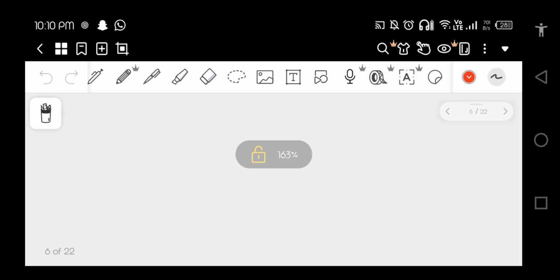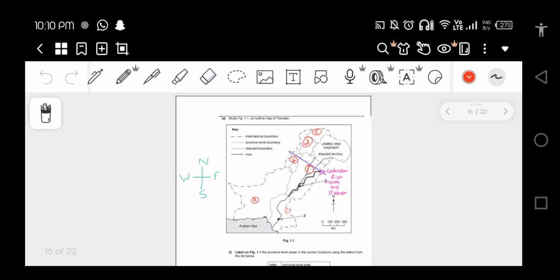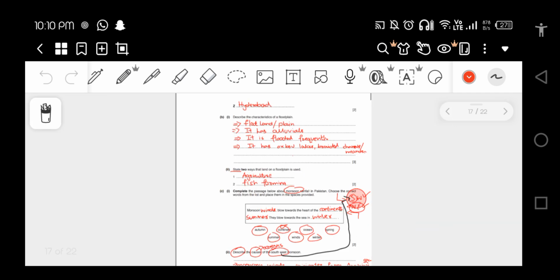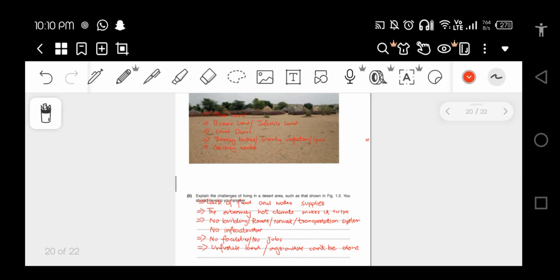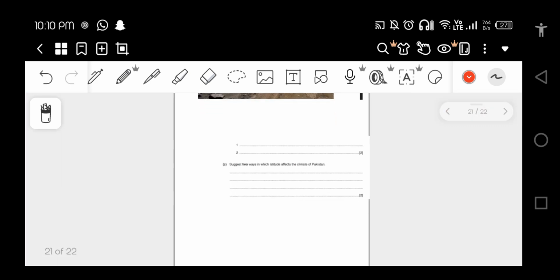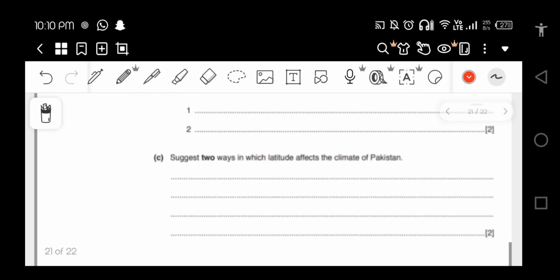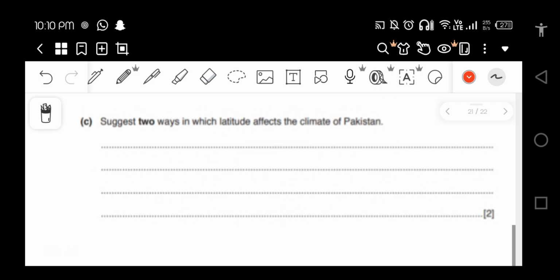Alright, so basically what we can say is how latitude affects the climate. We can say that as we go far from the equator, the cooler it is due to the indirect angle of the sun, and the second point, the closer to the equator we are, the hotter it is due to the direct sun rays. Remember, the more far we are from the equator, the cooler it is due to the indirect angle of the sun, and the closer we are to the equator, the hotter it is due to the direct sun rays.